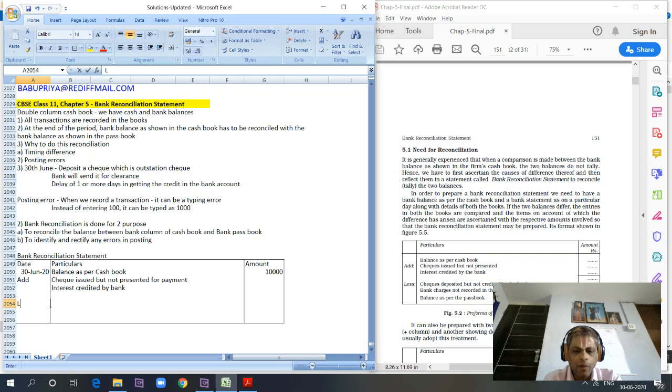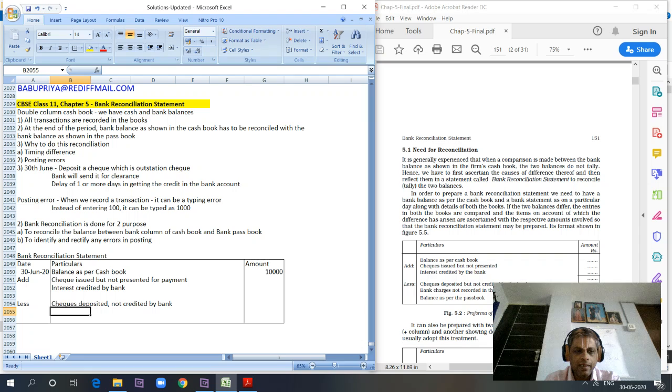Then a normal common item to list is checks deposited but not credited by bank. Here, we have deposited a check into our bank account and by entry we have increased the bank balance, right? Whereas the bank has still not given credit, as we discussed earlier. It can be because of a timing difference. So we have to reduce the bank balance in the cash book to show that the passbook balance and the cash book balance are the same.